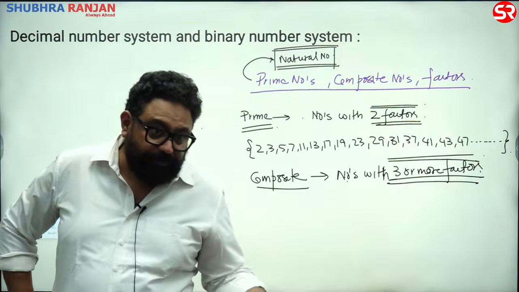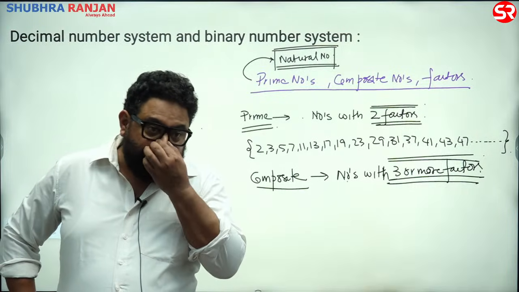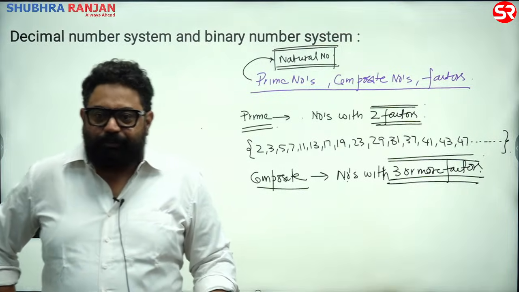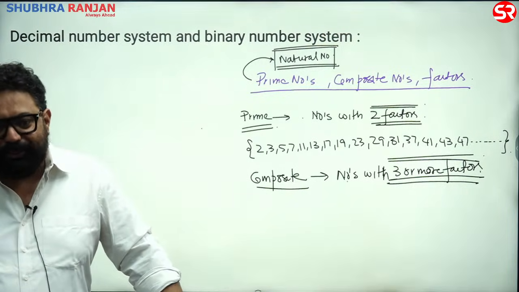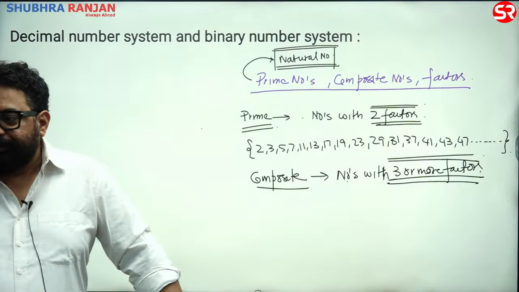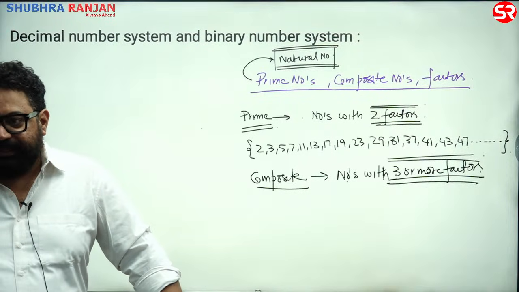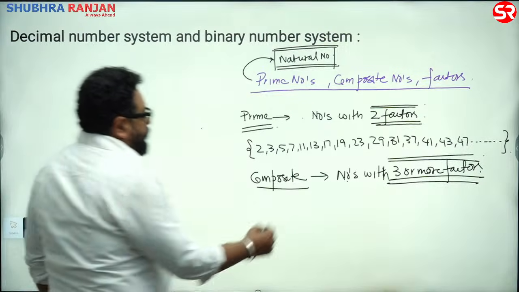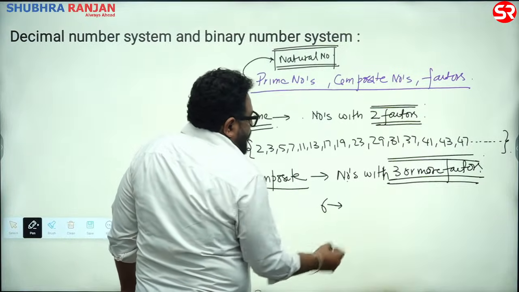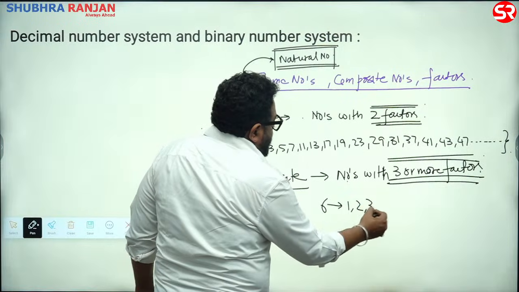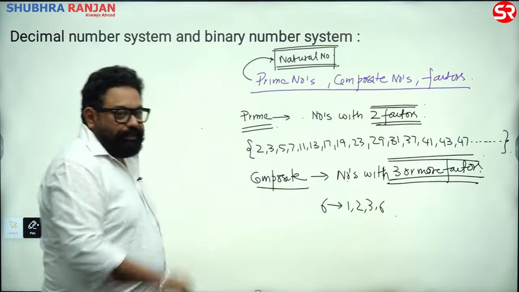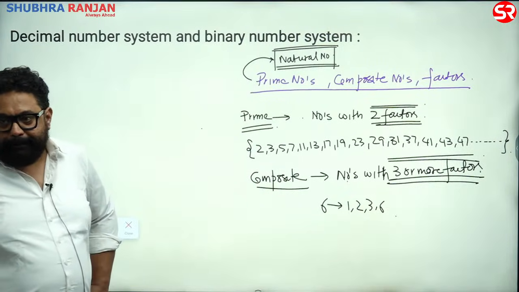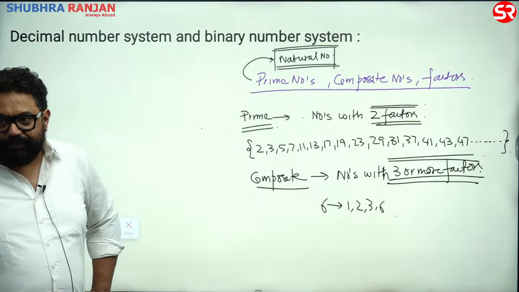No, 1 is neither prime nor composite. There are 3 categories: prime, composite, 1, which is neither prime nor composite. You used to think of only 2 categories. Alright. So for example, what are composite? 6 is a composite number. Why? Factors are 1, 2, 3, 6. अभी क्वेश्चन में किया हम लोगों ने, isn't it?